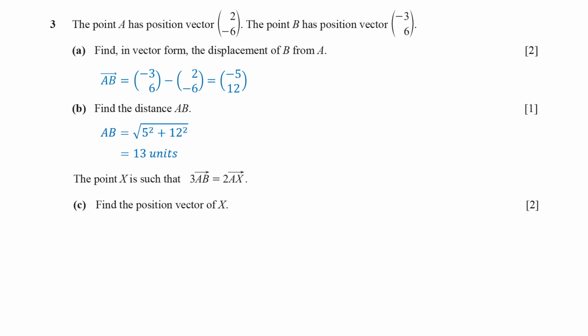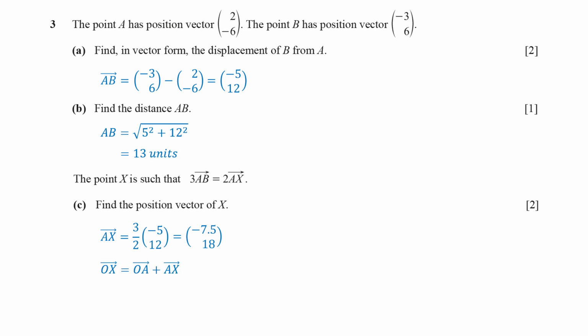In part C, 3 times vector AB is equal to 2 times vector AX. This means vector AX is 3/2 of vector AB. Since vector AB is -5 and 12, vector AX is -7.5 and 18.